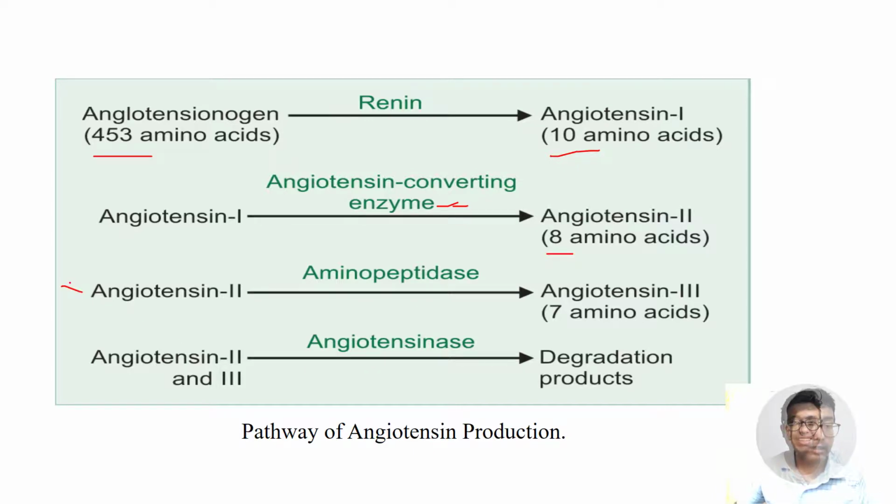Remember, this is not given in all textbooks, and even at your level angiotensin 3 may not be required. If you know till angiotensin 2, that is fine, because it's the active principle of working in sodium balance, right? Because angiotensin 2 can act on aldosterone, leading to release of aldosterone. However, since we also need to know how they are degraded, angiotensin 2 is converted to angiotensin 3, which has even fewer amino acids, that is 7, and finally angiotensinase converts angiotensin 2 and 3 into their degradation products.